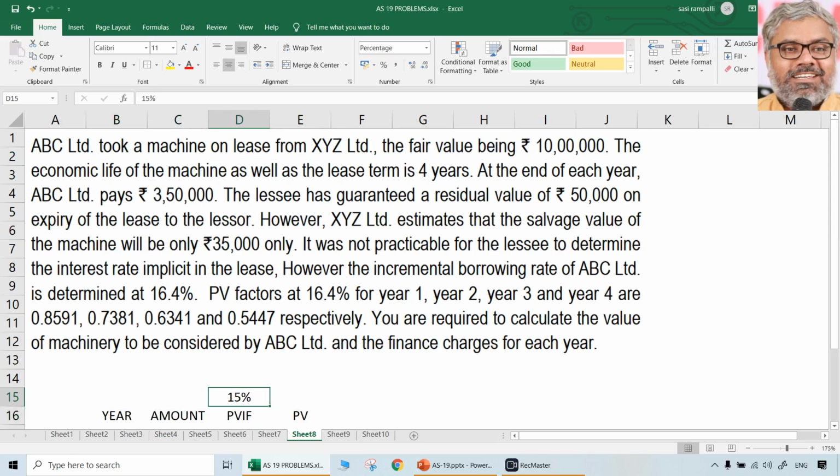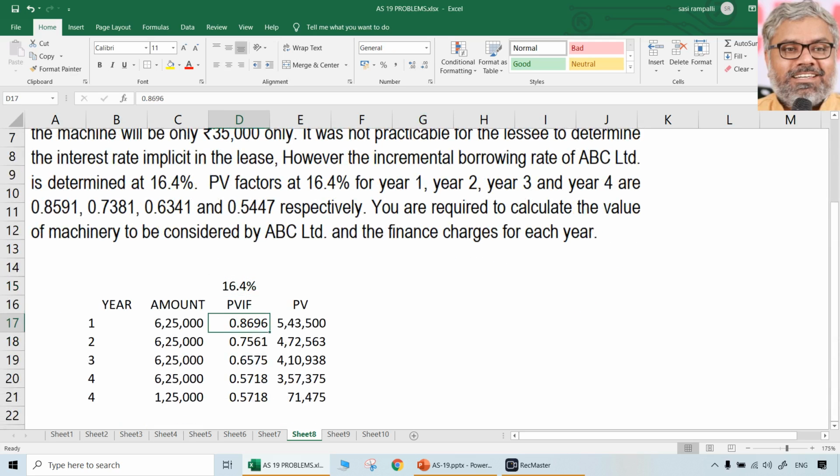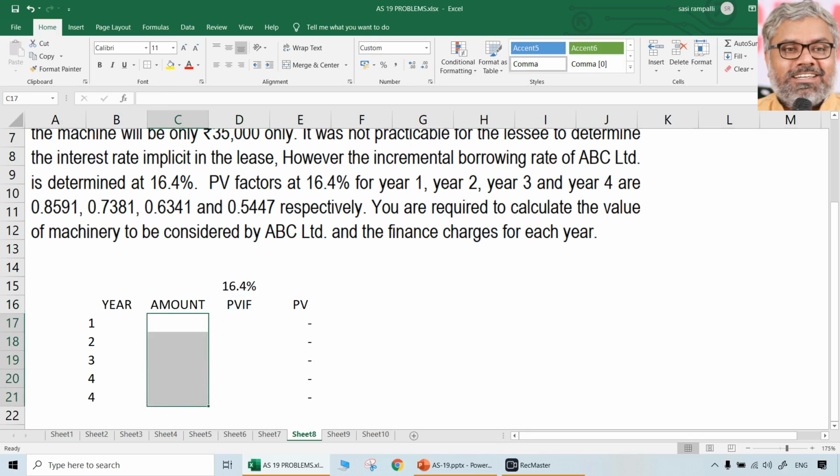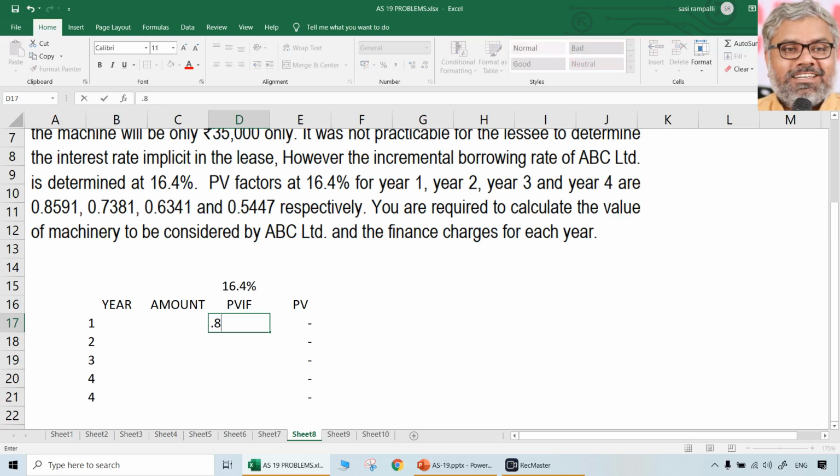But what is the rate here? 16.4%. We don't need to worry about that because already the discount rates are given. When the discount rates are given, just need to copy paste them. So PVIFs are what? Take them carefully. 0.8591, 0.7381, 0.6341, 0.5447.